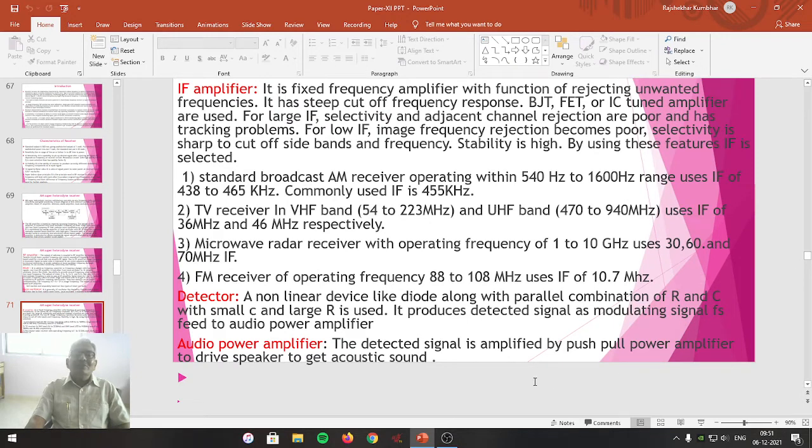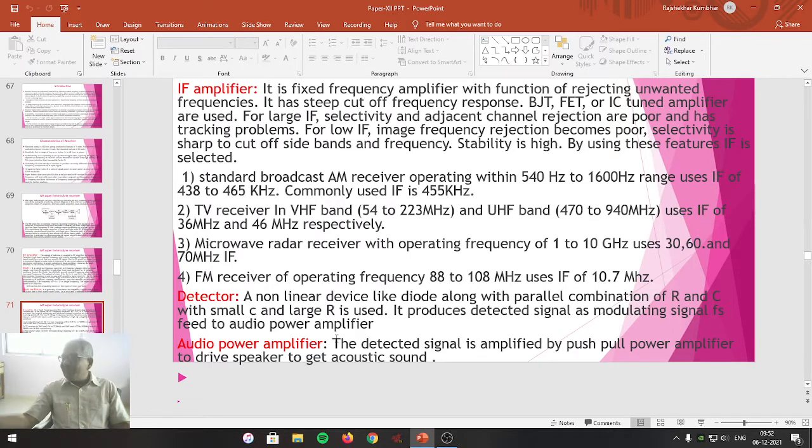So thus, the original acoustic sound which is transmitted from the transmitter by modulating, by amplifying, by converting that signal into RF modulated wave, and then it is converted into the electromagnetic radiation which will travel through the space either by means of a ground wave, or a surface wave, or a sky wave, or a tropospheric wave, or a space wave.